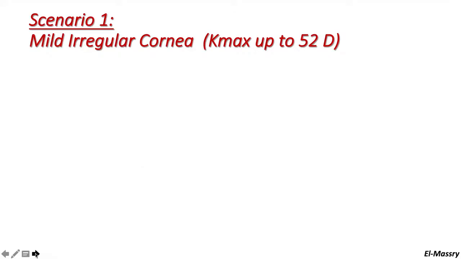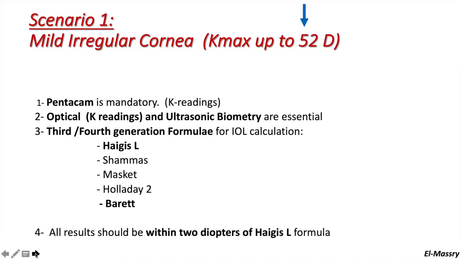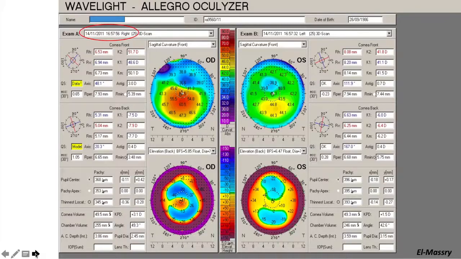For mild irregular corneas with Kmax up to 52 diopters, which is the first scenario, Pentacam is mandatory. K readings and ultrasonic biometry also are essential. Use third and fourth generation formulae for IOL calculation, starting with the Haigis-L and ending with the Barrett formula, and all the results should be within 2 diopters of the Haigis-L.